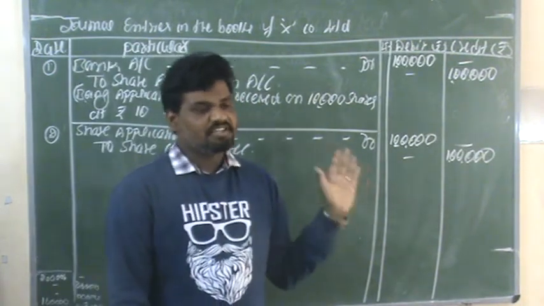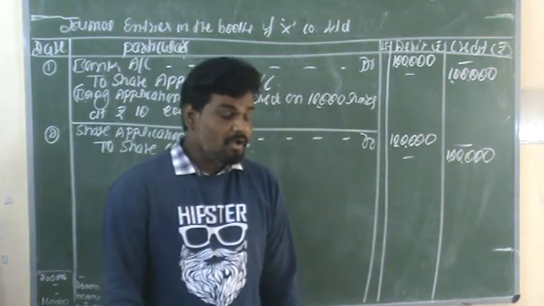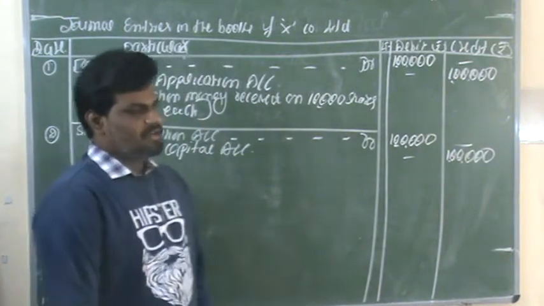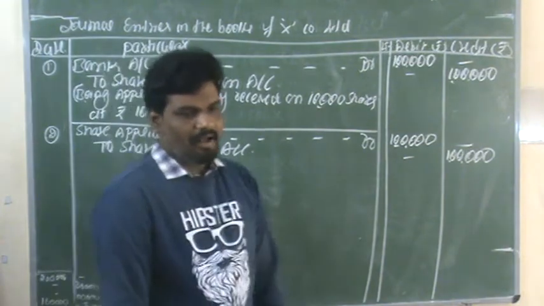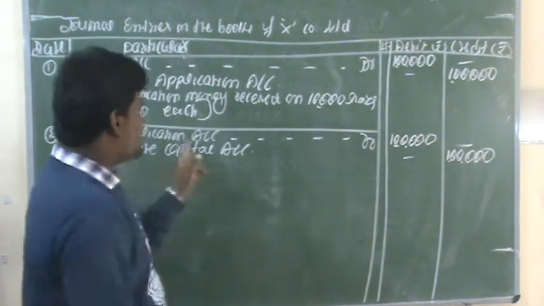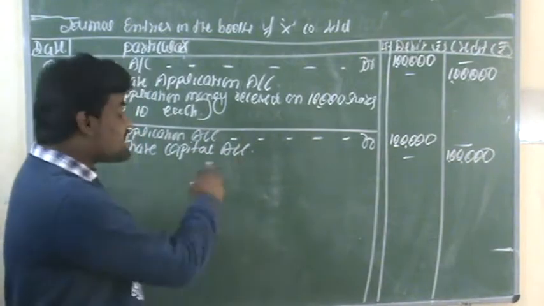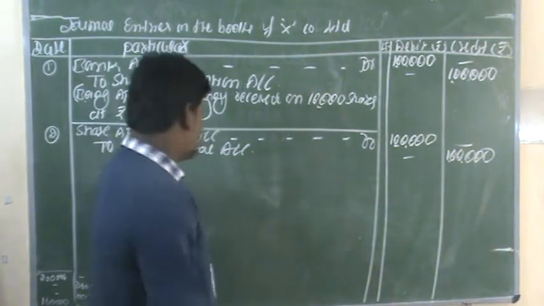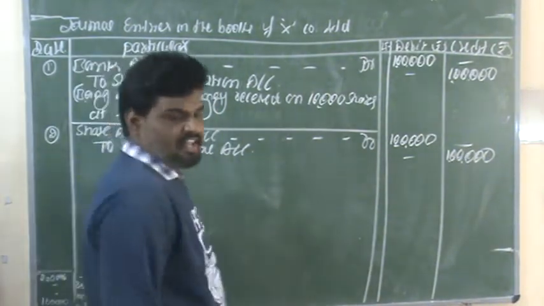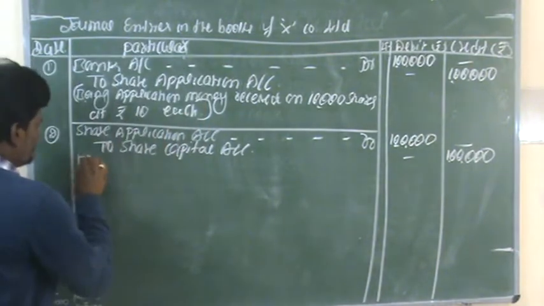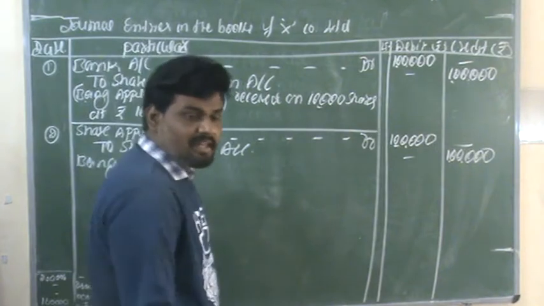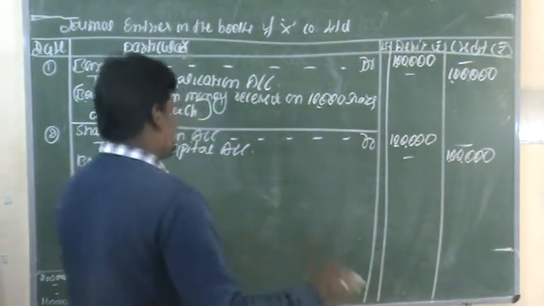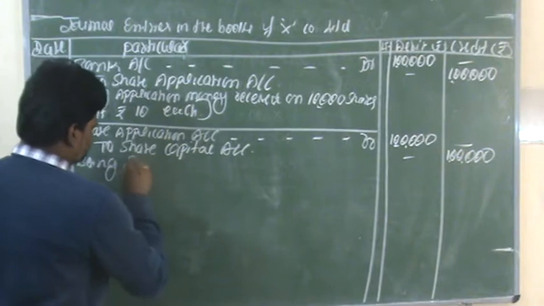Whatever application amount is received by the firm, we need to transfer it to share capital account. Here, share application account debit to share capital account. Now we need to give the narration: Being share application money transferred to share capital account.